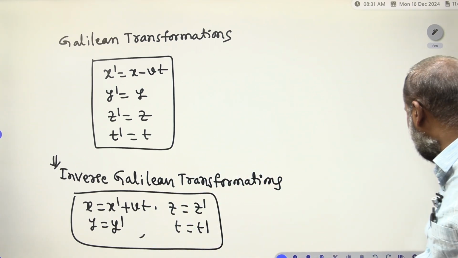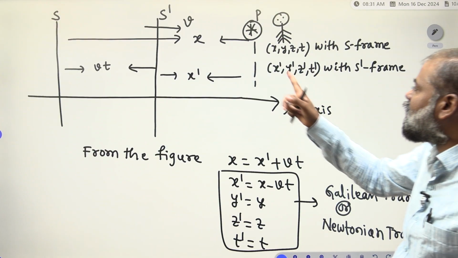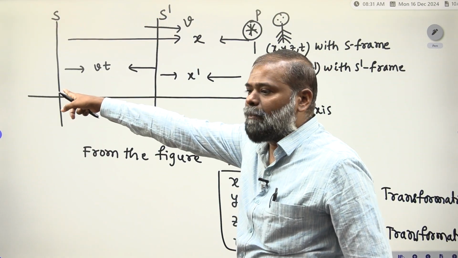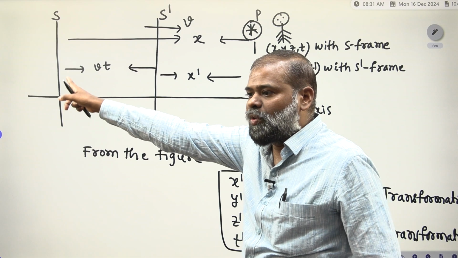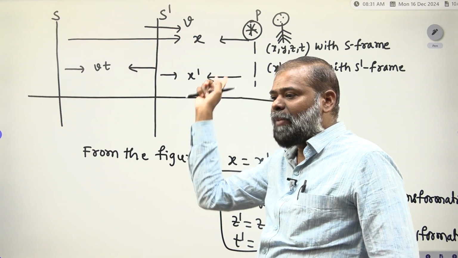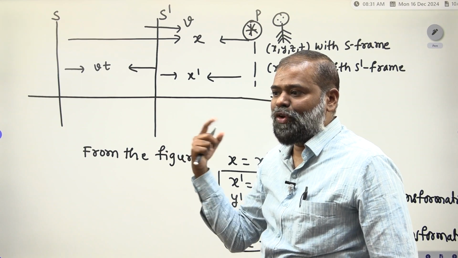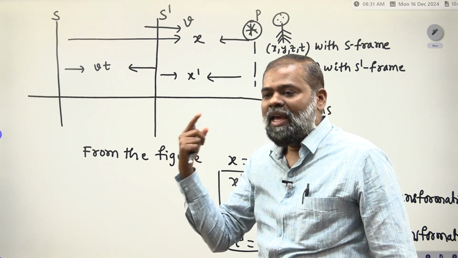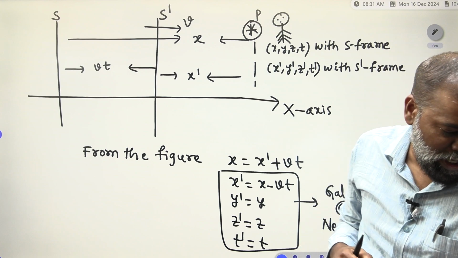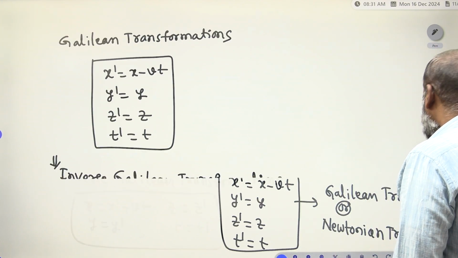Why do we take this? Here we consider S dash and compare it with S. Now you take S and compare it with S dash, then you write the equation. Therefore you get x is equal to x dash plus Vt. Clear? So that is the thing.